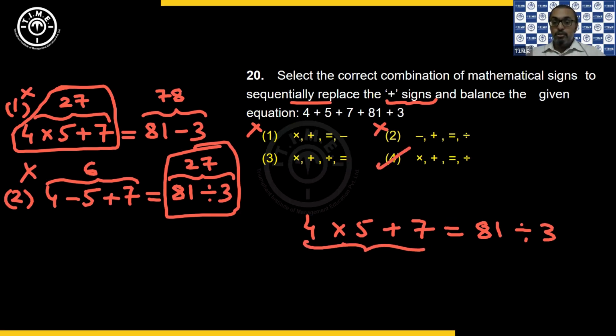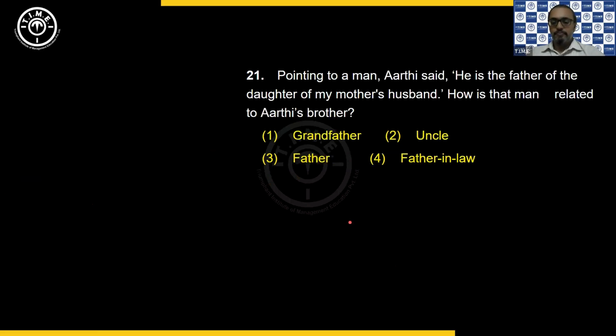So now this is 27 and this is also 27. So option 4 definitely works. That's all. When you keep doing it, you start identifying the correct sequence of operators that you need to put. Okay? So choice 4.